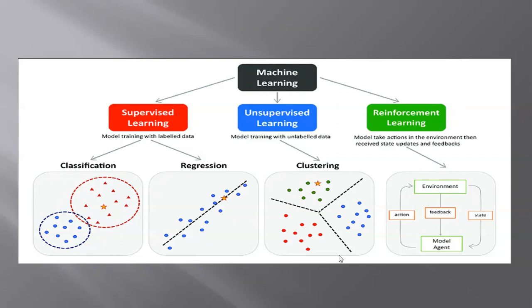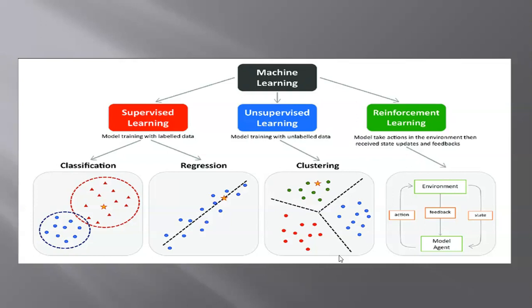Machine learning is also divided into many parts. It's not all the same way. We can say there is supervised machine learning, unsupervised machine learning, and reinforcement learning. How this learning is divided depends only on the type of data. If the data is labeled and in numerical form, that can be supervised learning. If the data is not numerical, like images or unlabeled data, that can be done only with unsupervised learning. If anything comes with action, that can be done with reinforcement learning only.